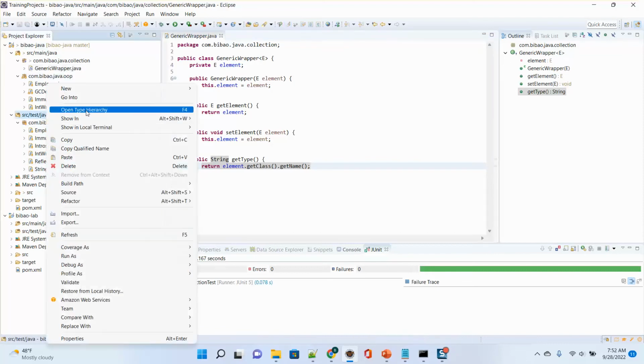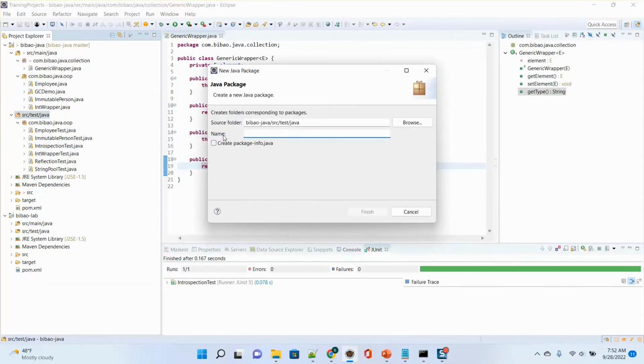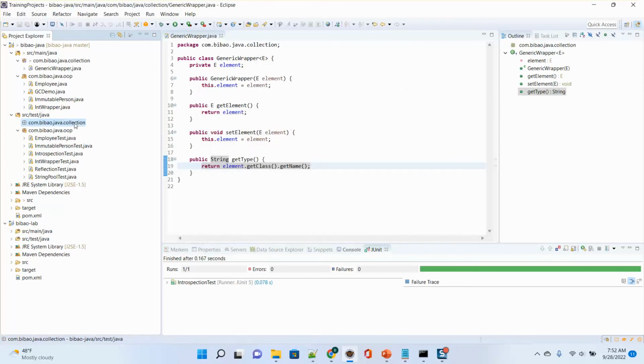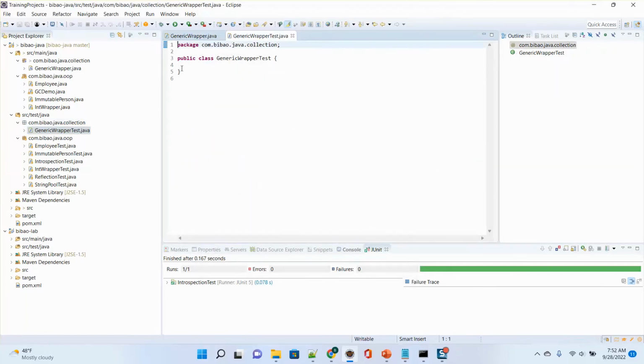Let me do a test. New package, usually I use the same package. Then a new class GenericWrapperTest.